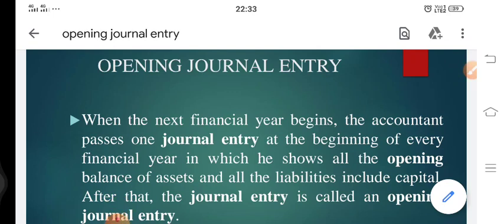So opening journal entry is that entry, as you can see in the definition also, that is passed by the accountant at the beginning of every financial year, in which he shows all the opening balances of assets and liabilities.